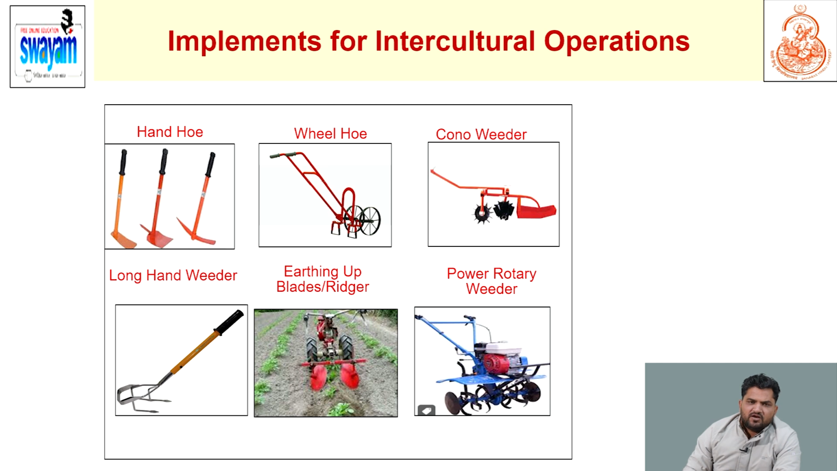These are the implements for the interculture operation: hand hoe, wheel hoe, cono weeder, power rotary weeder, earthing up weeder, and the long handle weeder for weed management or interculture operation.